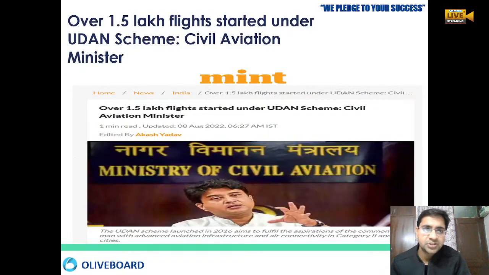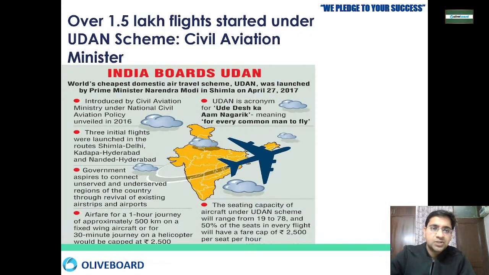First of all, the first important news in the August month was that around 1.5 lakh flights have started under the Udan scheme. As per Civil Aviation Minister Jyotiraditya Scindia, around 1.5 lakh flights have started under the Udan scheme. This is a flagship scheme of the government for regional connectivity, and that is why it is very important from your exam point of view.